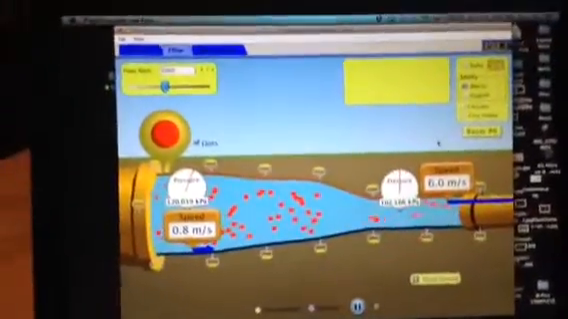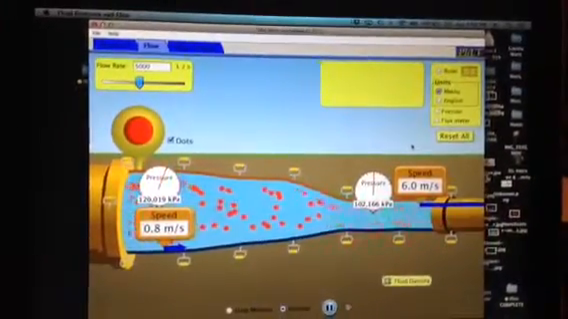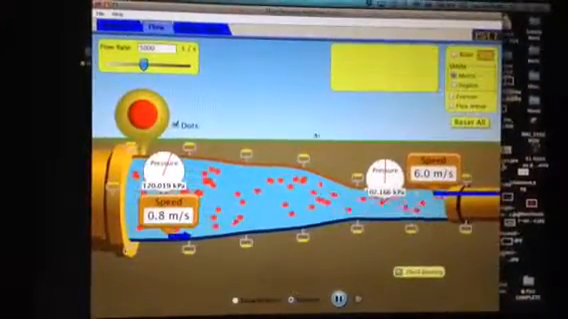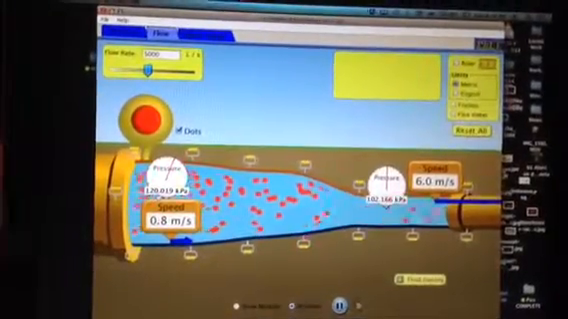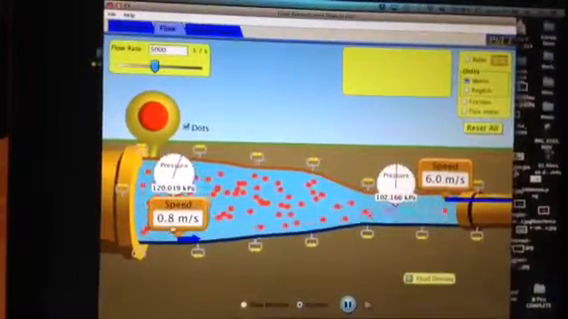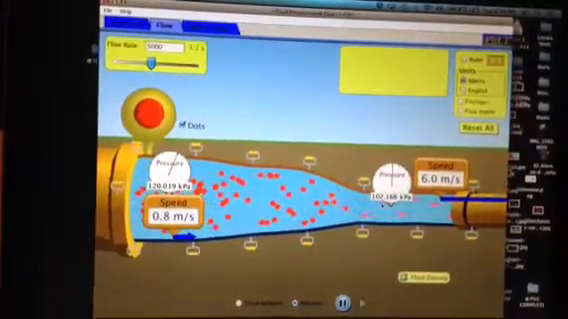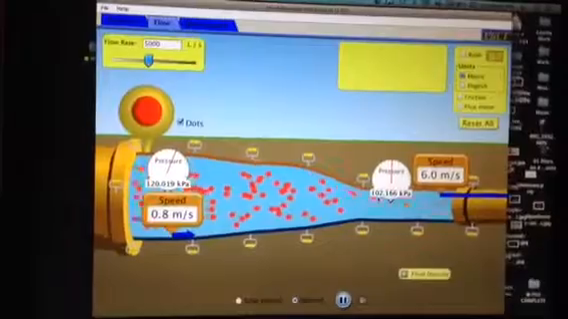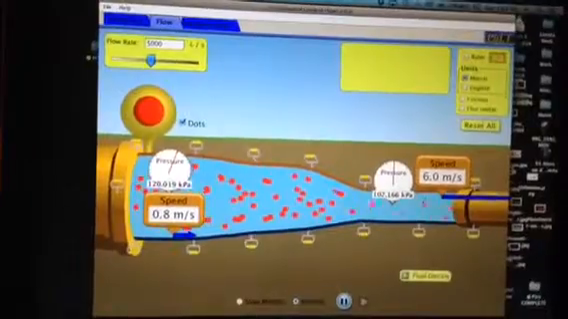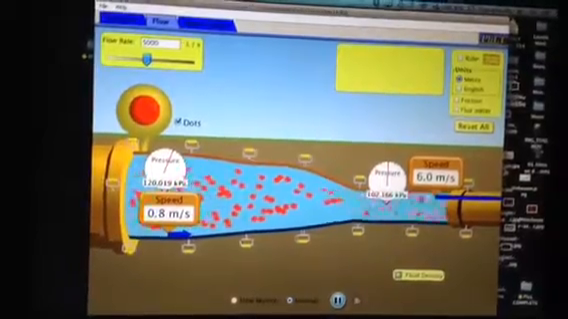Bernoulli's principle states that if the pressure of a flow is decreased, the velocity will increase. And here we see the initial pressure starting with about 120 kilopascals, and we've got the speed at 0.8 meters per second. And then as we go here and the pipe gets thinner and thinner, the pressure actually goes down to 102 kilopascals, and the speed increases dramatically from 0.8 to 6 meters per second, more than 6 times the speed we see here, with a decrease in pressure.